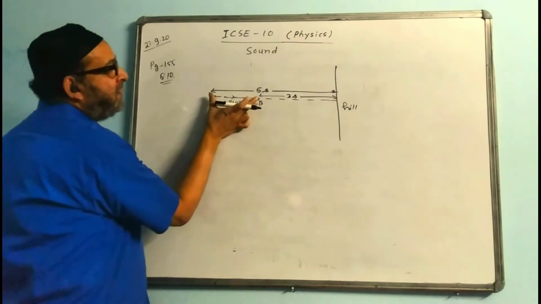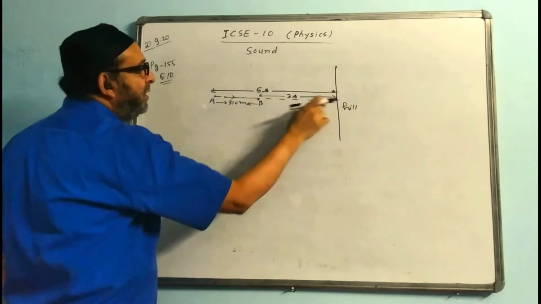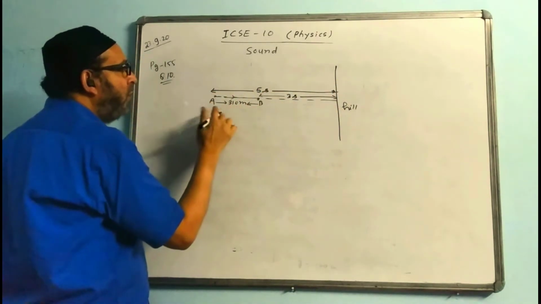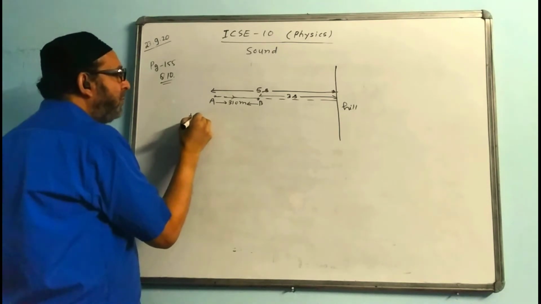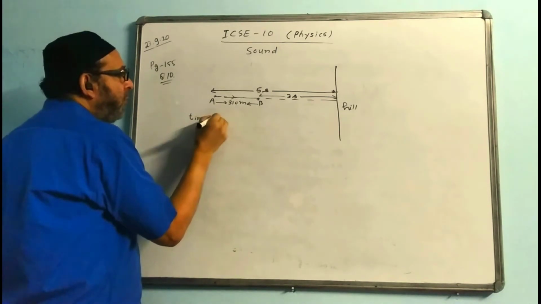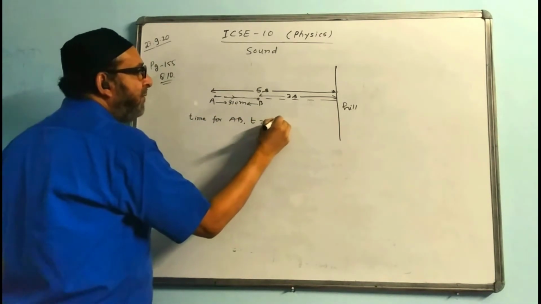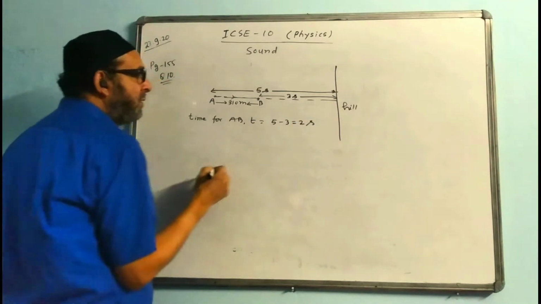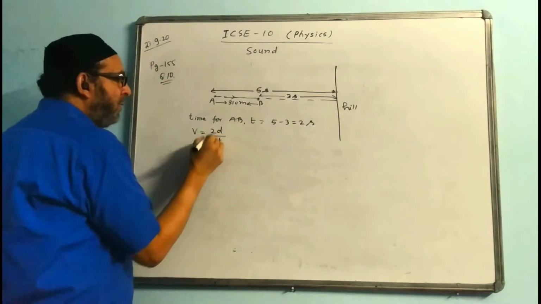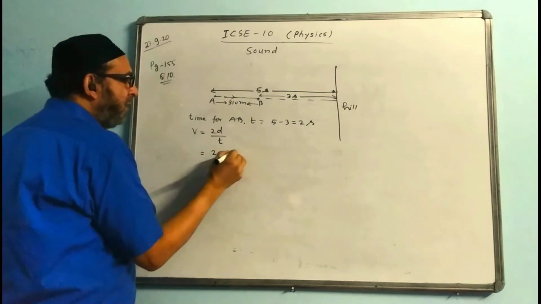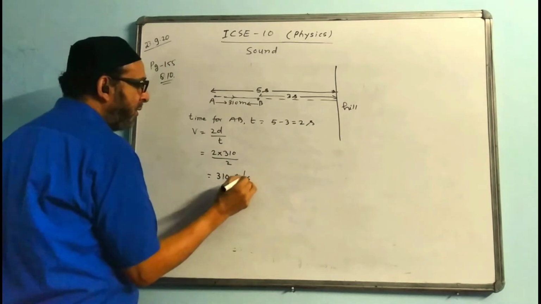To find this distance, how much is the value of timing? The timing will be subtracted. This is 5 and this is 3. So 5 minus 3 will come how much? 2. You can write the time for AB: t is equal to 5 minus 3, the answer is 2 seconds. Now you find v. The formula for v is 2d by t. 2, distance is 310, timing is 2, cancel, and the answer is 310 meters per second.